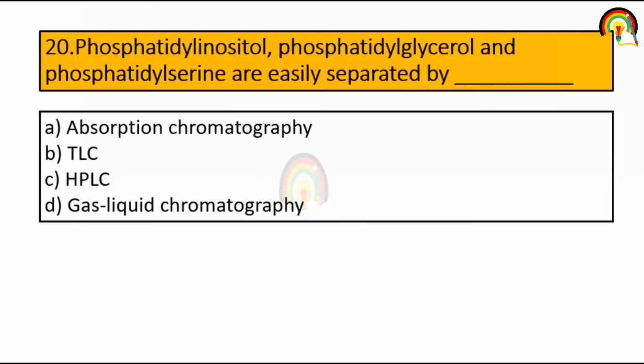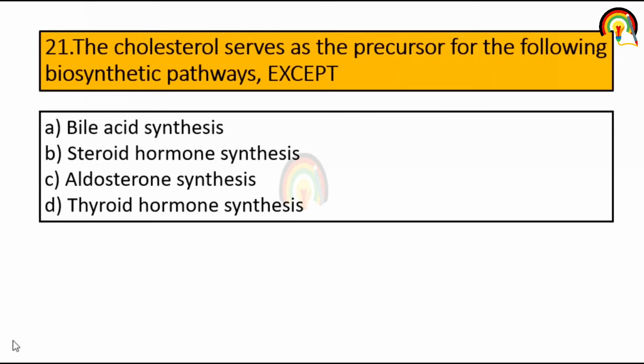Phosphatidylinositol, phosphatidylglycerol and phosphatidylserine are easily separated by thin layer chromatography, that is TLC. Next one, cholesterol serves as the precursor for the following biosynthetic pathway. So cholesterol acts as a precursor for bile acid synthesis, for steroid hormone synthesis, for aldosterone synthesis, but not for thyroid hormone synthesis.